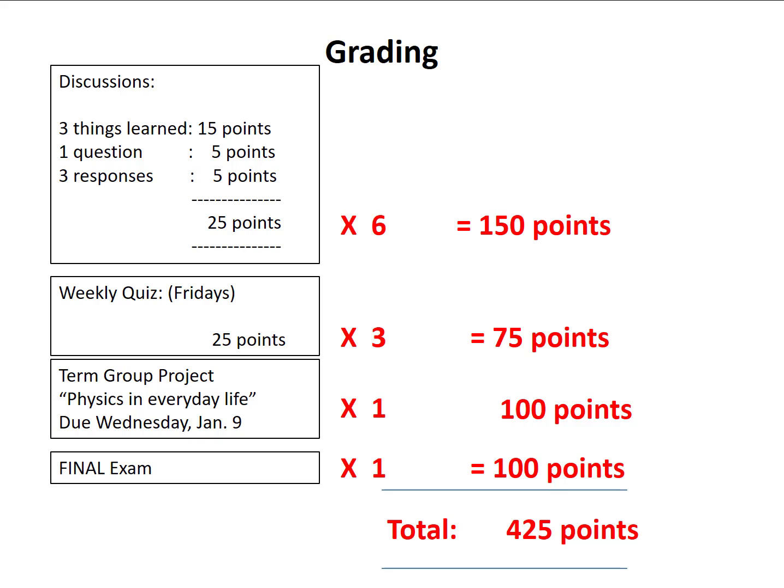Weekly quizzes on Fridays will count for 25 points each. Since there are 3 weekly quizzes, that will count for a total of 75 points. The term project, Physics in Everyday Life, will count for 100 points. And the final exam, which will take place in the final week of classes, would count for 100 points. So overall, we will be graded for 425 points for this entire course.